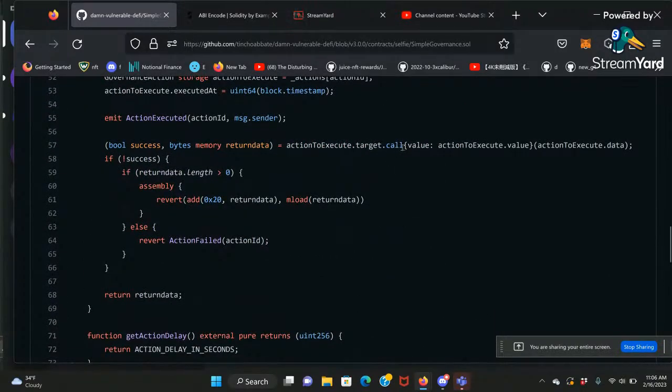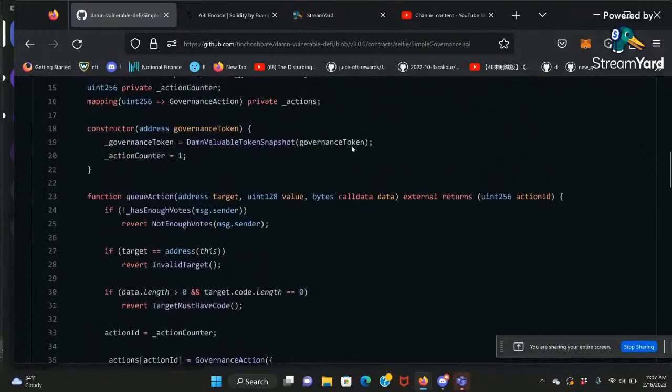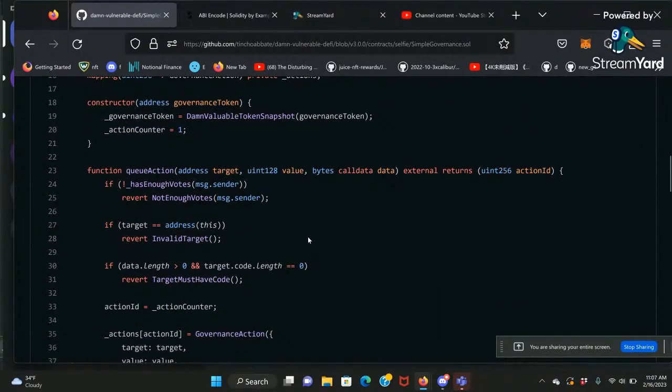Then later on, you can call the data over here. Whatever function, whatever method you encode over here, that becomes the method and the argument you're going to call. And of course, you're going to call the target, the contract you want to call. But we need to propose first because this is governance. You cannot just go ahead and call. You have to pass the vote and pass the proposal.